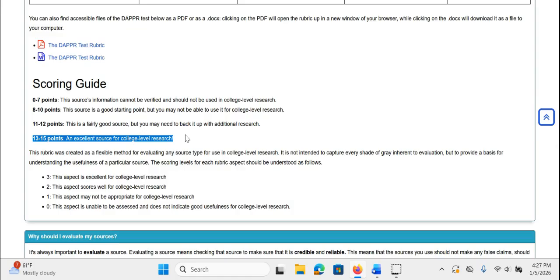So I hope that makes sense to everyone about how you can put all the pieces of the DAPPR test together. The first time you do it, it might take you a few minutes, but once you have the hang of this, it should not take you more than 5 or 10 minutes, like it just took me explaining to you right now.